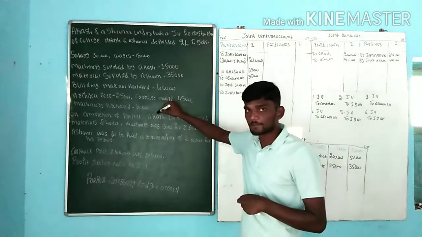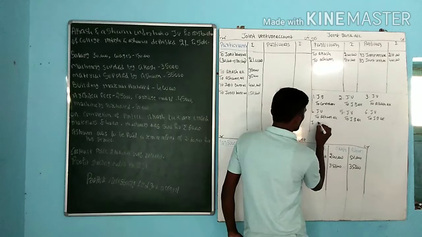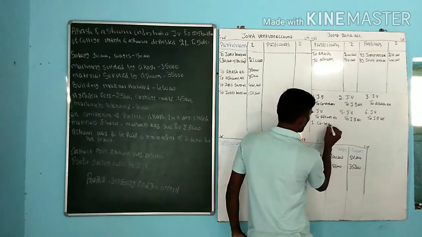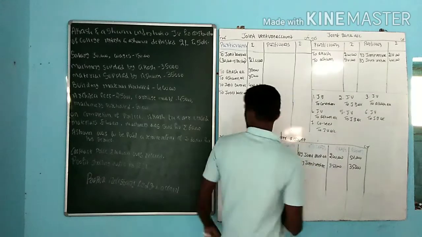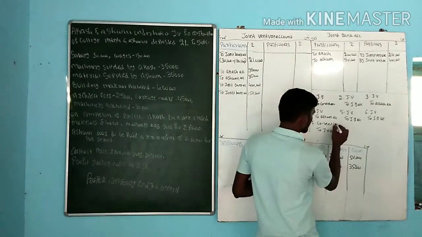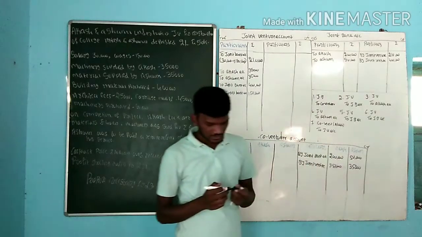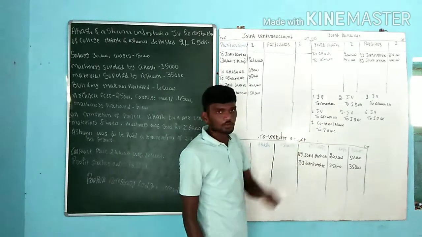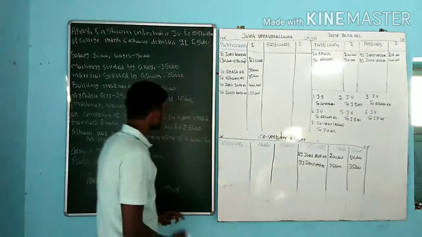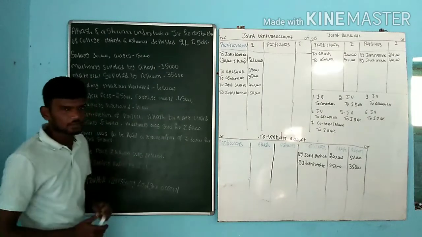So what is the entry? That is the 7th one. Co-venturer account debit to joint venture account. So who is the co-venturer here? That is Akash. Akash took over some kind of assets. If Akash paid liabilities, then it is the opposite: joint venture account debit to Akash account. So what is the value? Akash took over unused raw material worth rupees 40,000.